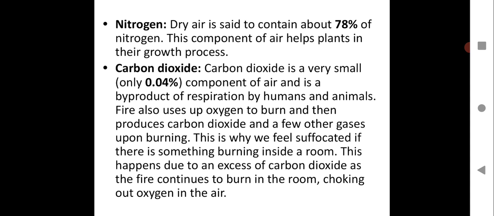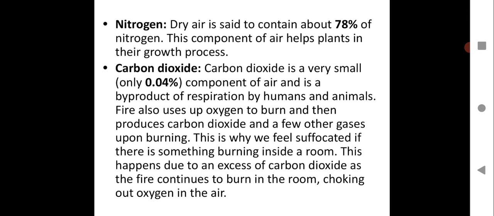Then let us see carbon dioxide. Carbon dioxide is a very small component of air. That means it's only 0.04%. So it's very little composition of carbon dioxide in the air. And what is the use of it? Let us see. It is a byproduct of respiration by humans and animals.